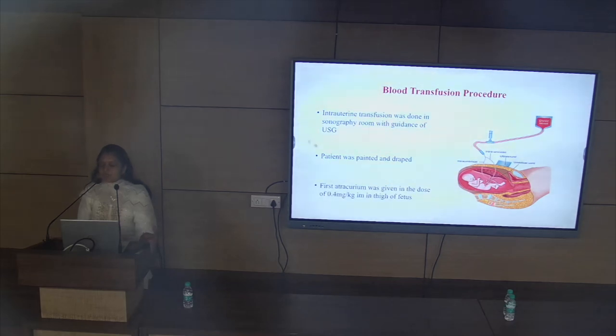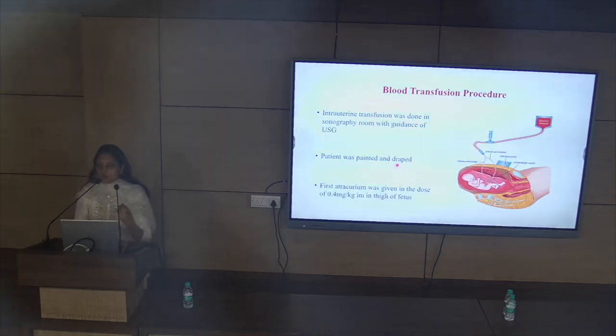So we do this procedure in our routine sonography room, but we maintain the asepsis. Just before the procedure we do asepsis of the room, we clean the machine and the surrounding area, and then we paint and drape the mother. Then we put our sonography machine, and then we put the sonography guided needle into the fetus.